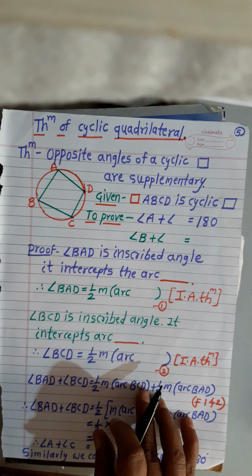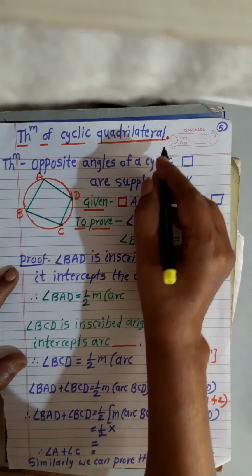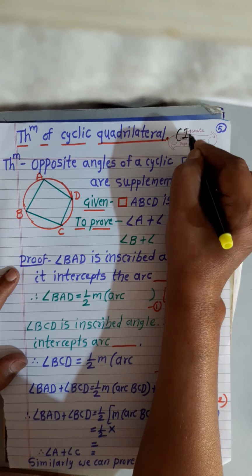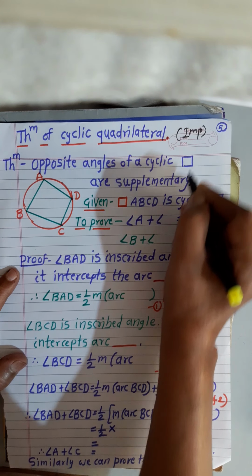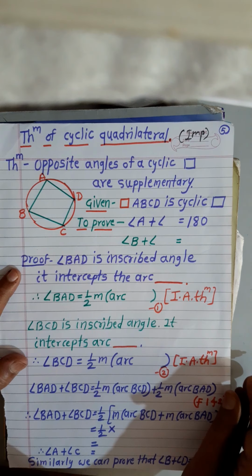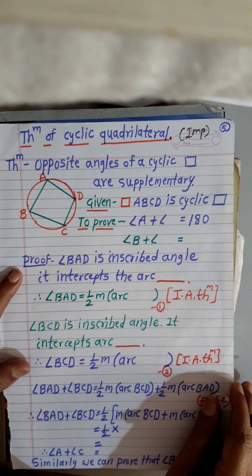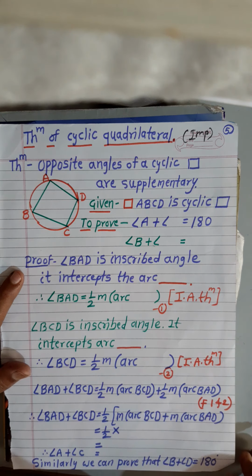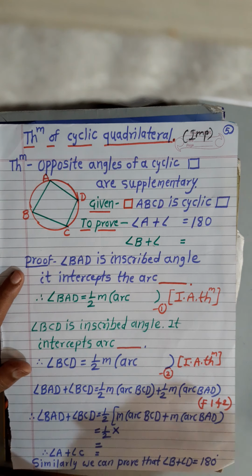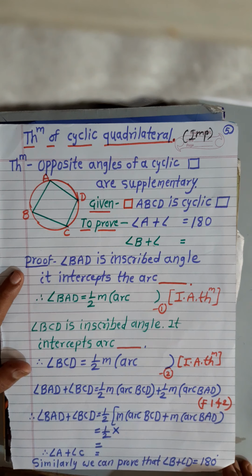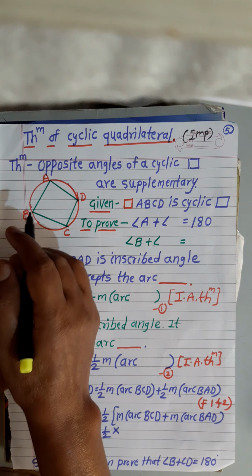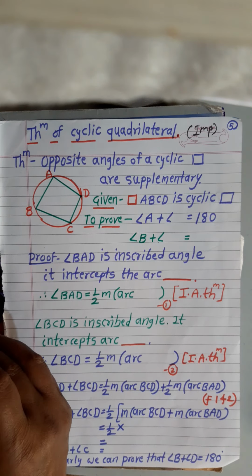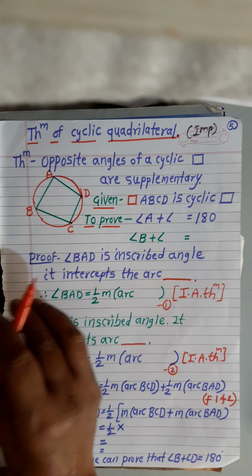Now, we will see a very important theorem which is called the theorem of cyclic quadrilateral. It can be asked in the exam as: prove the theorem. What is the statement of this theorem?